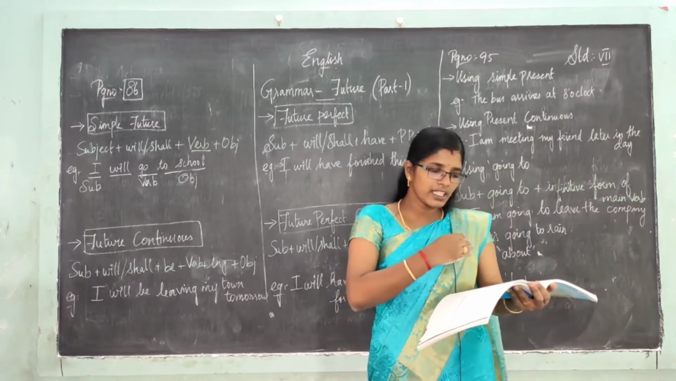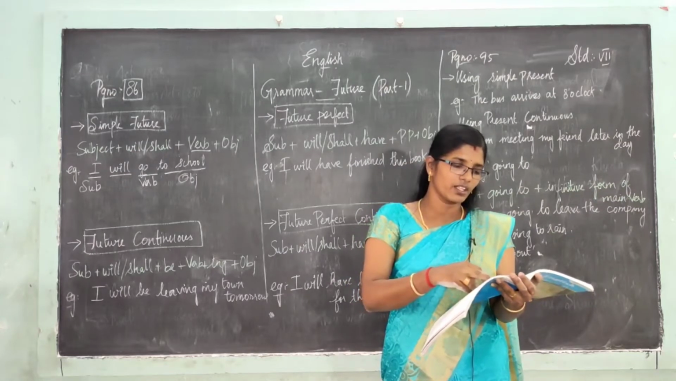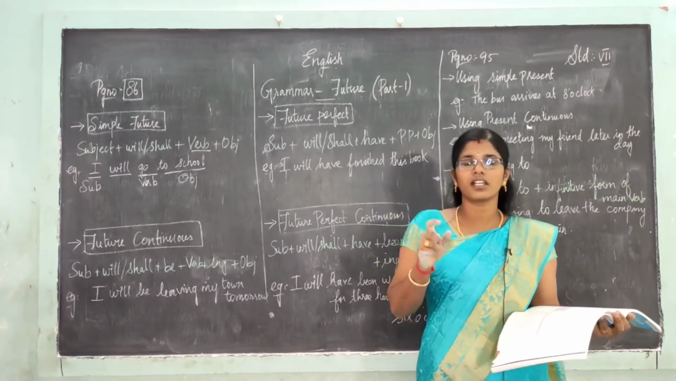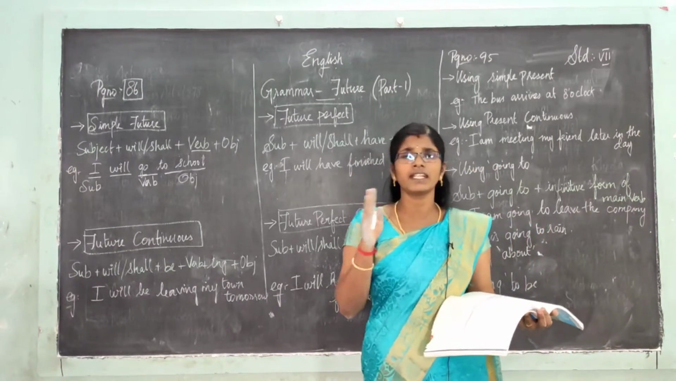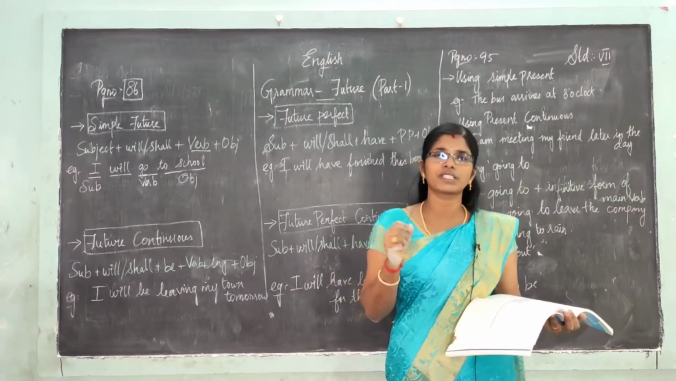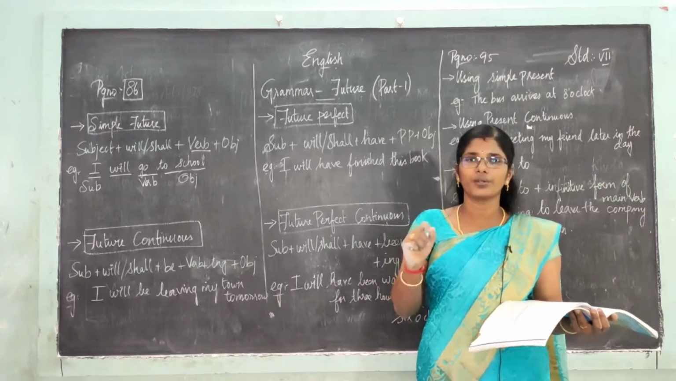So in these nearly nine events, future simple is used. Nine types of sentences can be made using simple future. Okay, can you all understand?